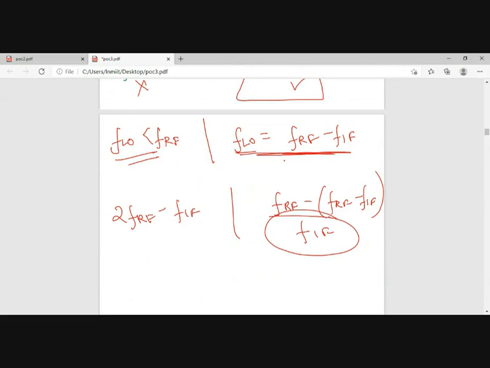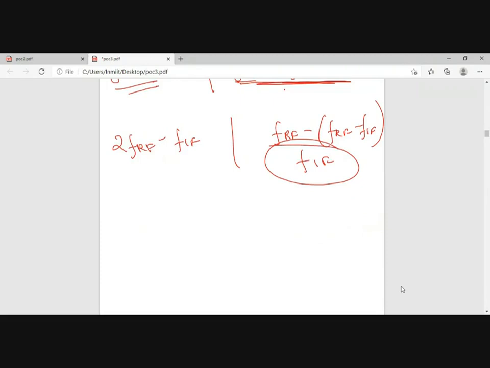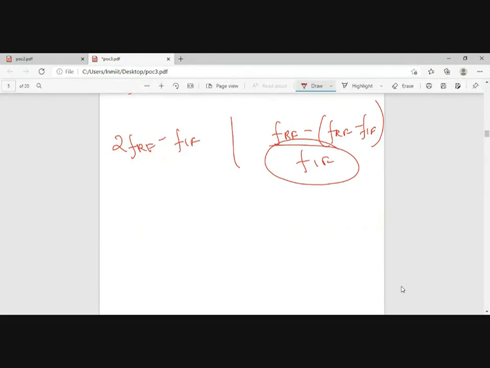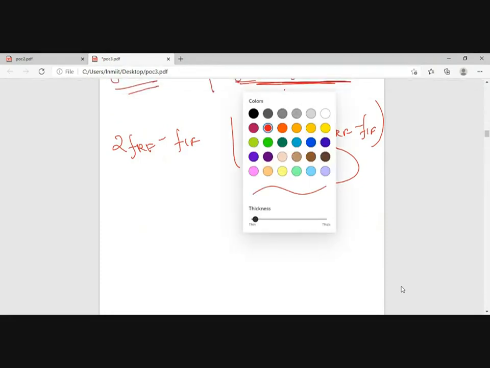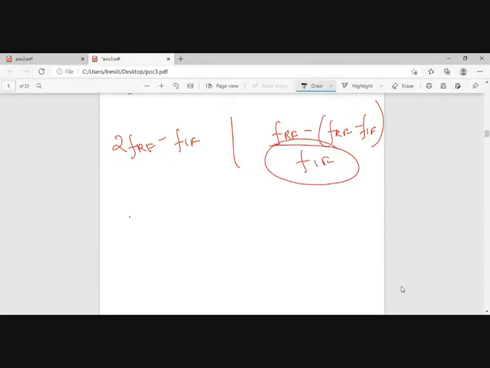Okay, so now what will be happening is we bring it to the intermediate frequency by down converting, so we have reduced the quality factor and hence solved the problem. Okay, but the problem is solved. Now check how the problem has been solved, because if we are saying that the problem has been solved, we have to see whether it has been solved or not. Okay, let's see.